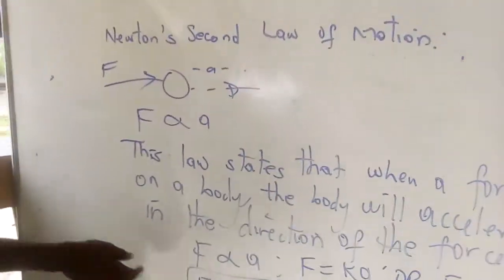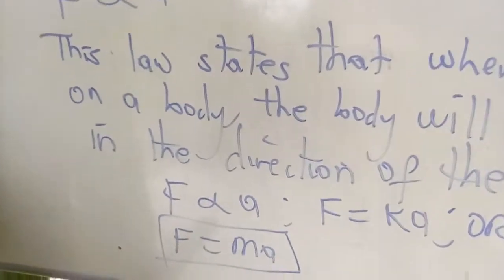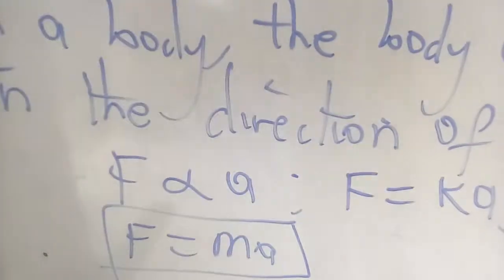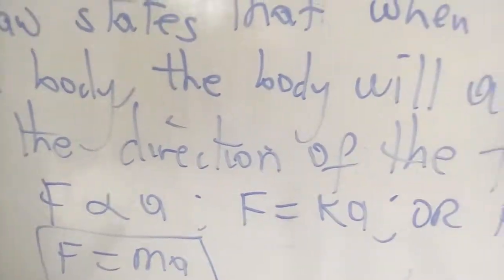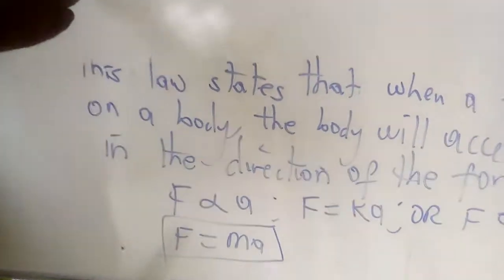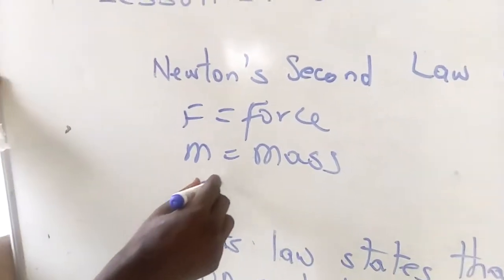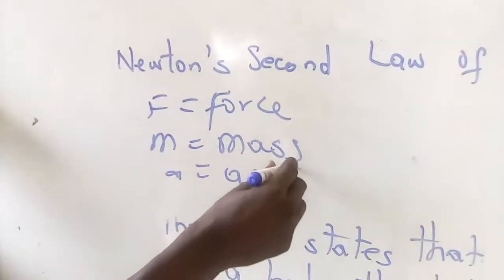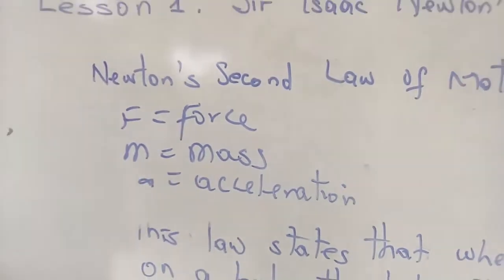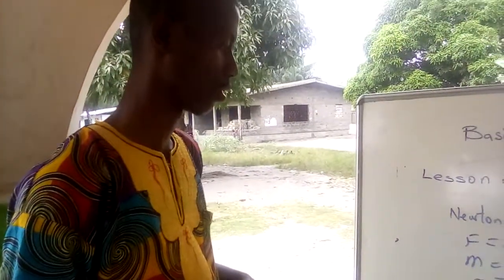F stands for force, m stands for mass, and a stands for acceleration. Where F is the force acting on the body, m is the mass of the body, and a is the acceleration. That's what Sir Isaac Newton gave to us as the second law of motion.